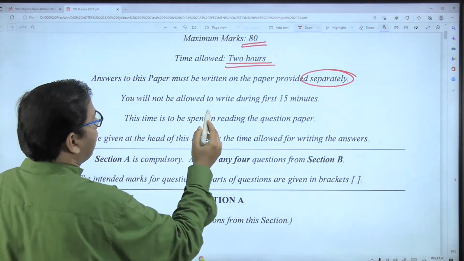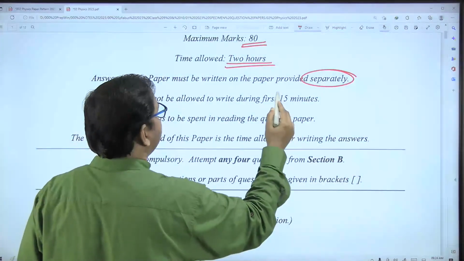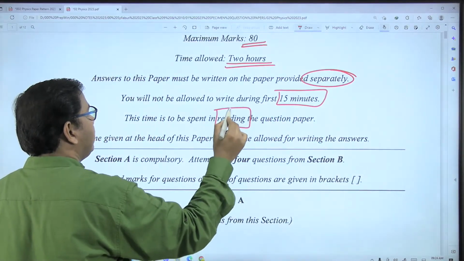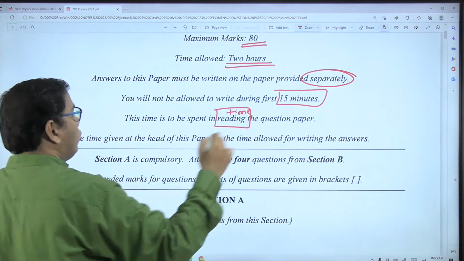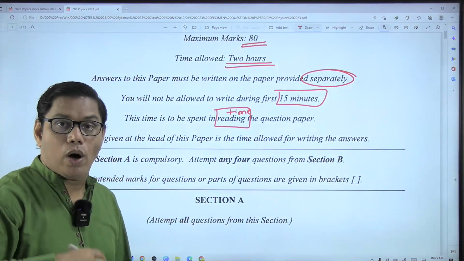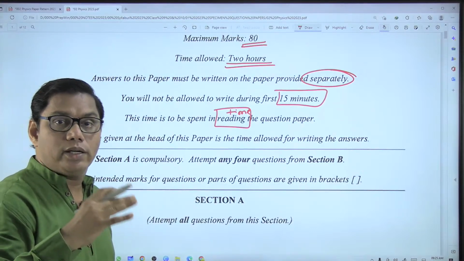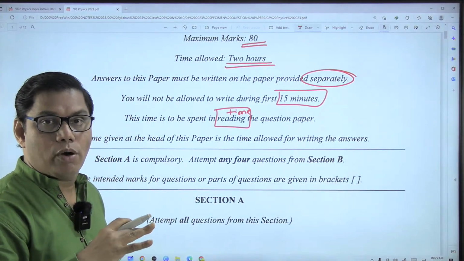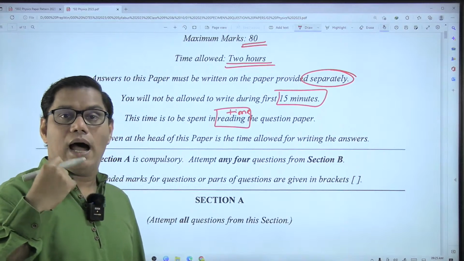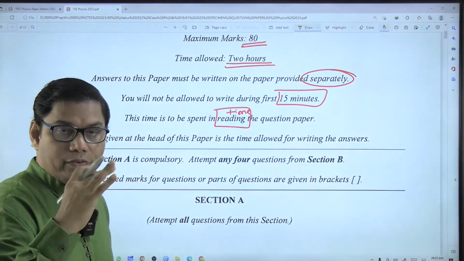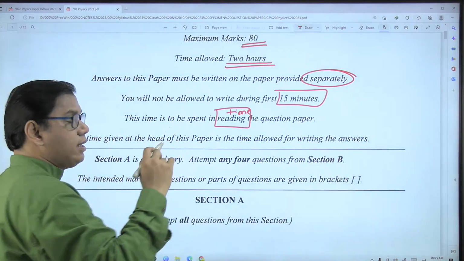You will not be allowed to write during the first 15 minutes. Why? Because the first 15 minutes is the reading time. So you have to read the paper properly, all the questions properly. For physics, most of the time students don't read the question properly, and the question asked is something and the student answers some different answer. So read this question carefully.